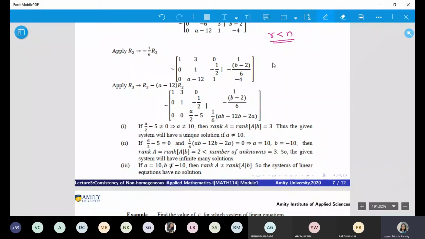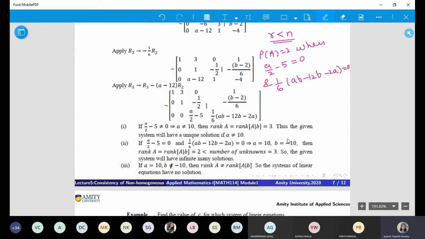That means you don't want rank of A as 3. So the next possibility, obviously, is that the rank can be 2. Because here you are not getting any A or B or anything, right? So the next condition is rank of A is 2 when two things should hold: A by 2 minus 5 is 0, and 1 by 6 AB minus 12B minus 2A is 0.